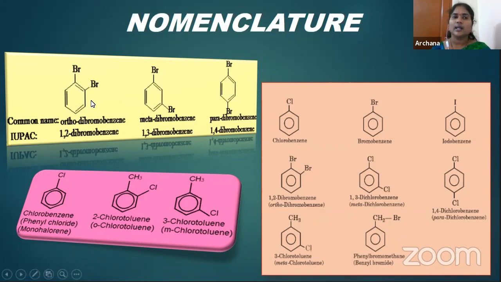See children, I've taken this one example. In this example, how many bromines are there? 2 bromines are there. So whenever more than one halogen is present, in order to give the name, what I told, you have to give the name